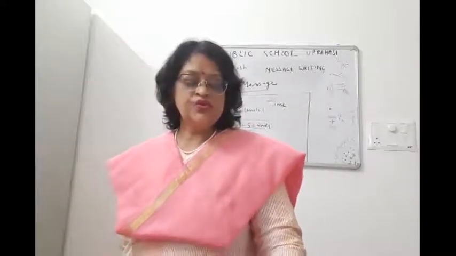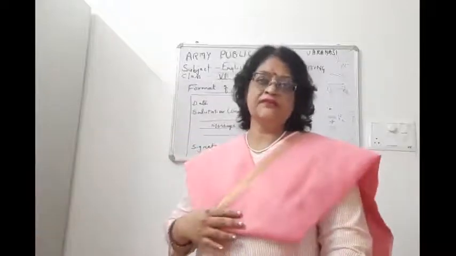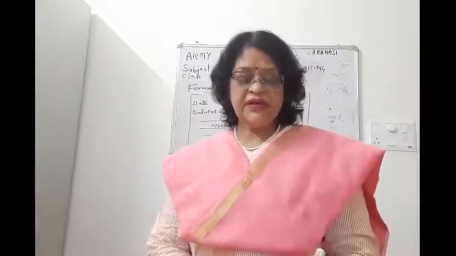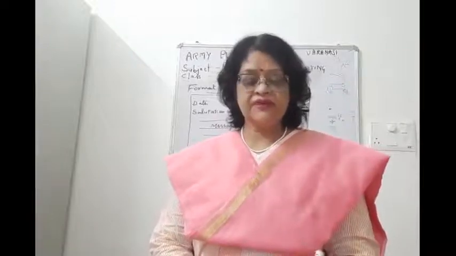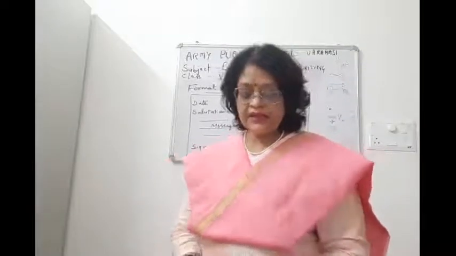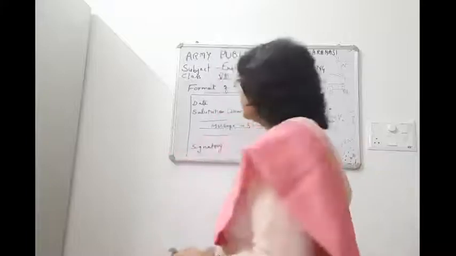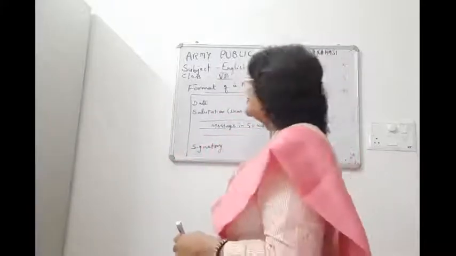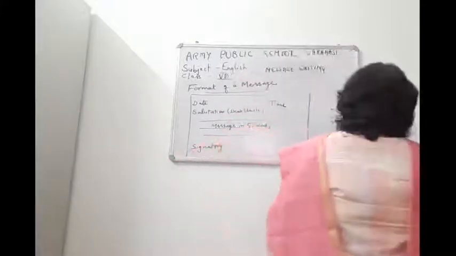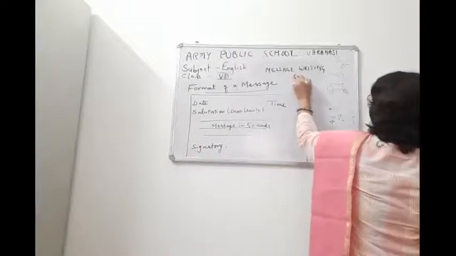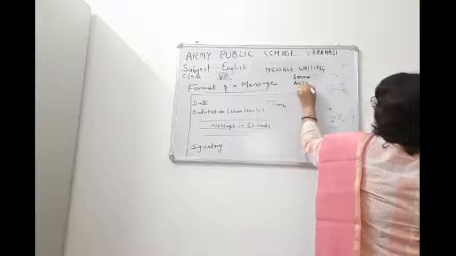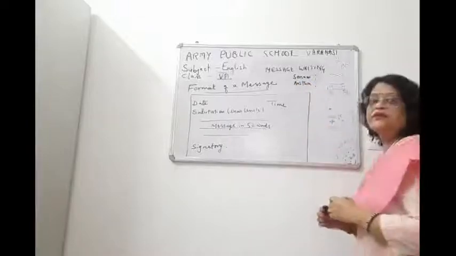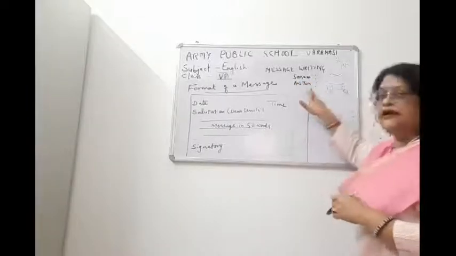Now I'm going to read the message twice. Two times I will be reading, and you see what are the important lines of the message here. In the telephonic conversation, children, we write the name, like the name is written here, Sonam, and then a colon, and then Astha. So there is a telephonic conversation between Sonam and Astha.